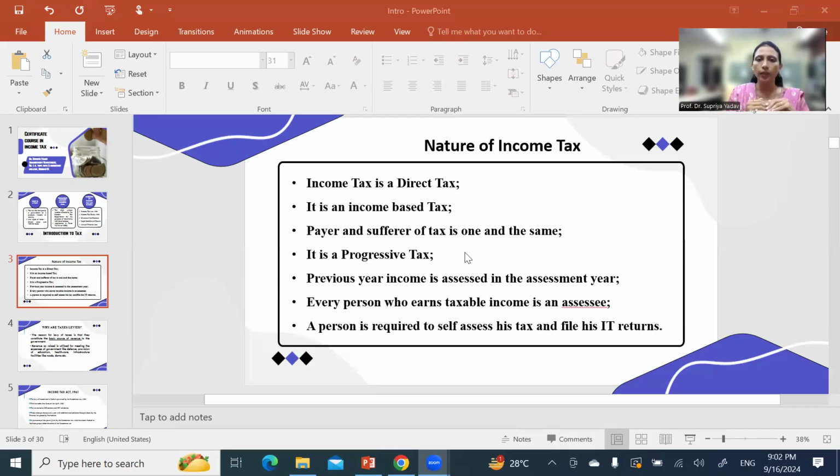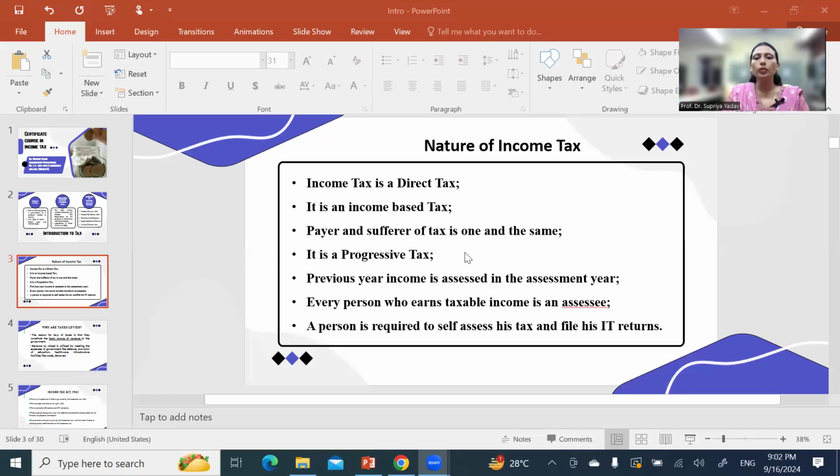But in the assessment year, the past year's income is taxed. Okay, this is what a previous year is. So the previous year's total income is taxed in the current year, that is, in the assessment year.